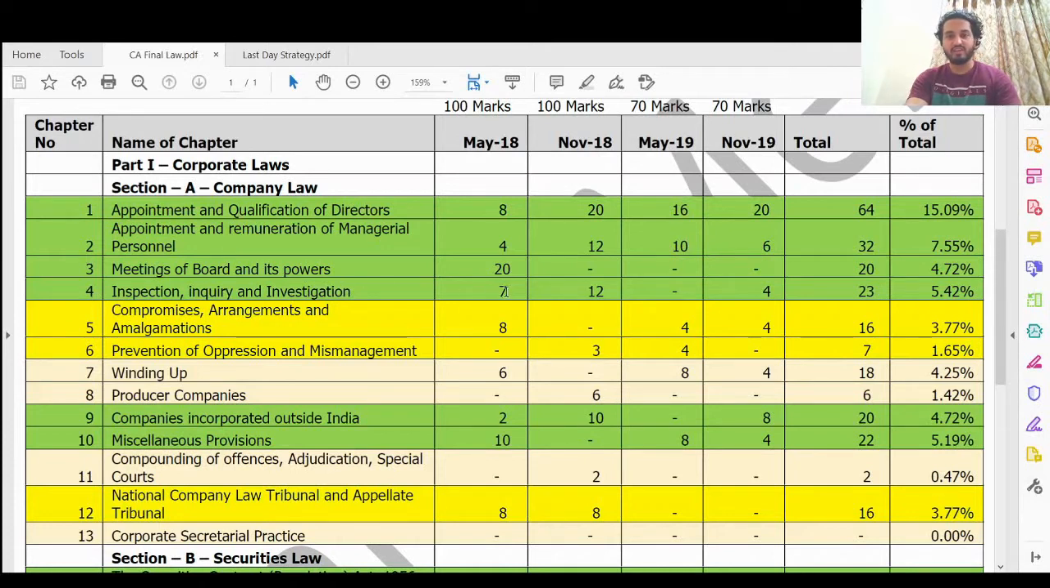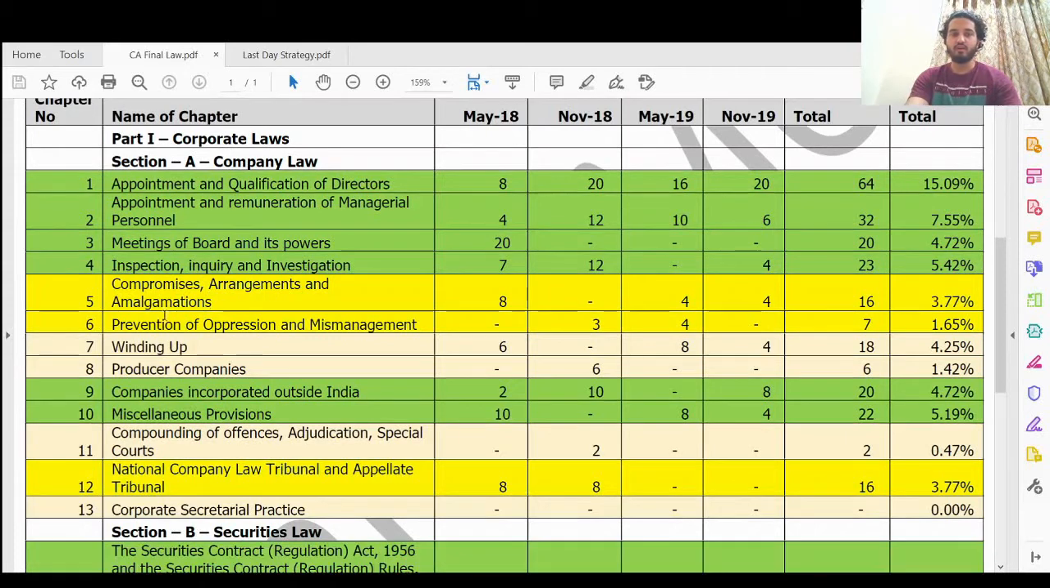Inspection, inquiry, investigation, you can see it has been asked a little bit in every exam. In May 19 it was not asked, but it was asked in MCQ. So this is also an A category chapter. Compromise, arrangement, and amalgamation is also asked in all the attempts, but since the weightage is 4 to 6 marks, I have kept it in B category. Prevention of oppression and mismanagement is mostly asked in MCQ for 2 marks, and it was asked in November and May also. So I have kept it in B category because it can come.